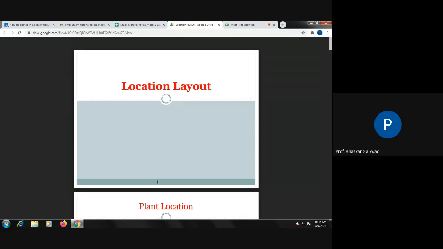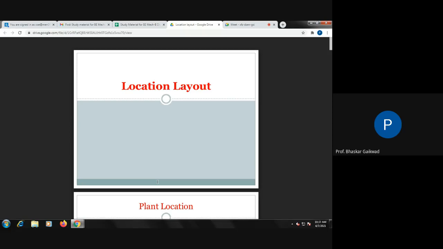Process layout means in manufacturing different processes are there. For example, drilling is one of the processes. Turning, facing, knurling is one process. Milling is a second process. So you can make the group of the layout as per the process, and we can complete our job. Means according to the process of manufacturing we can make the layout, and according to the product requirement, whatever layout we make, that is the product layout.